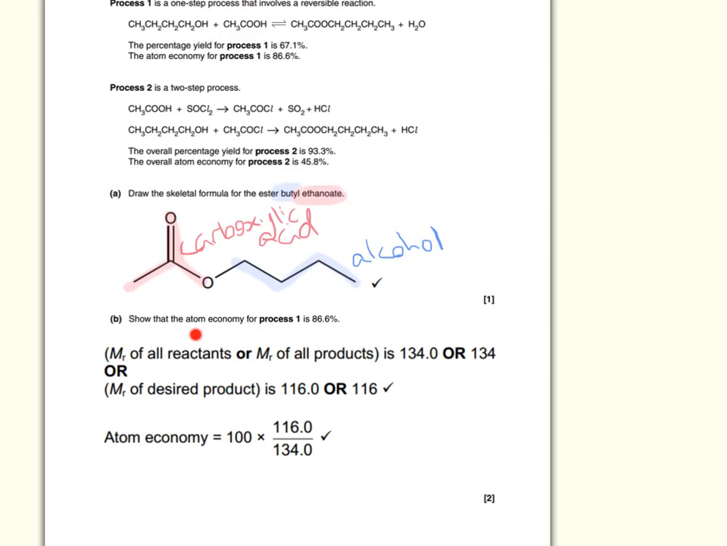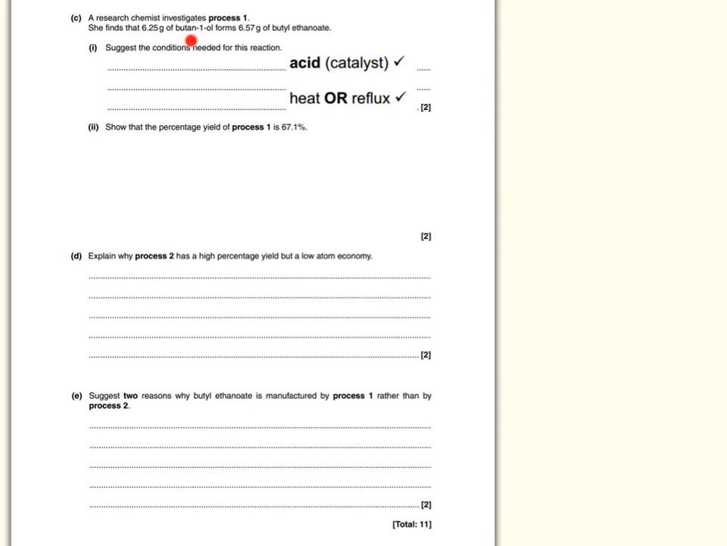Calculation for the atom economy was a very basic process. You have the molecular weight of all the products, which is going here, and you have the molecular weight of the desired product, which is here, multiplied by 100 to give you the answer. The reagents for this reaction here, which is asking us to suggest how butanol forms butyl ethanoate, so it's an esterification reaction. Any reaction which forms an ester is always going to be an acid catalyst with the reaction heated or refluxed.